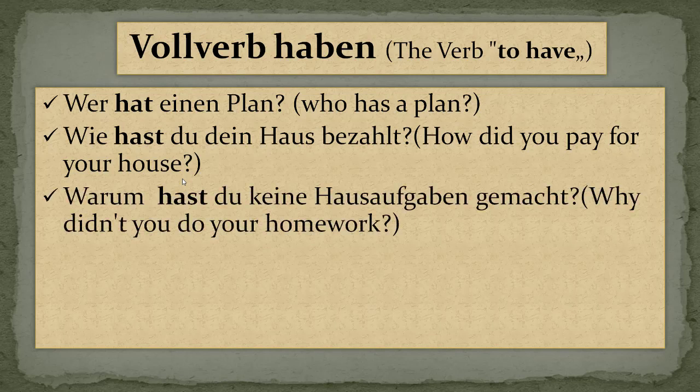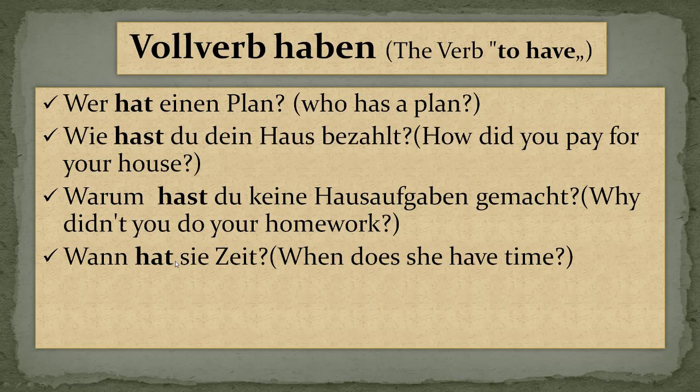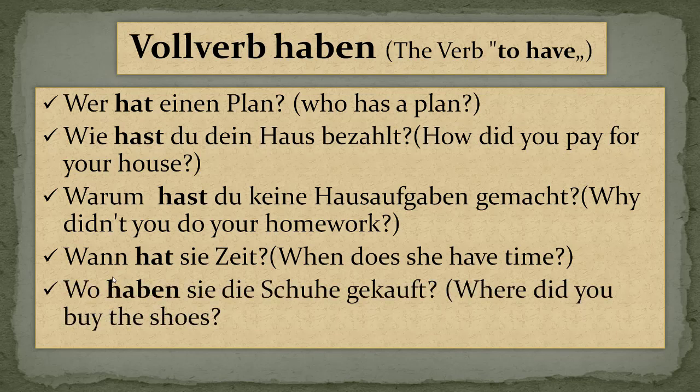Warum hast du keine Hausaufgabe gemacht? Like why did you not do your homework? So this is again why, warum in German. So warum comes in first position, hast the verb second position, du is the subject third position. Wann hat sie Zeit? When does she have time? Okay. The last example is: Wo haben Sie die Schuhe gekauft? Schuhe gekauft. Where did you buy the shoes? Like where is the question word here. So that's why we're using it in first position.